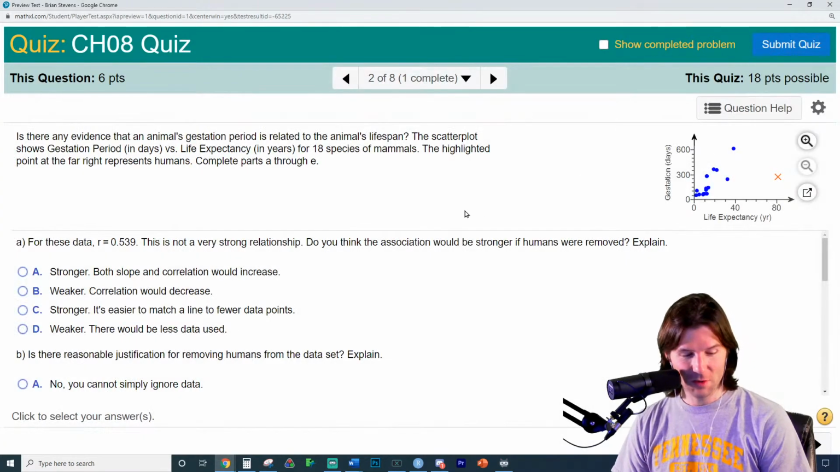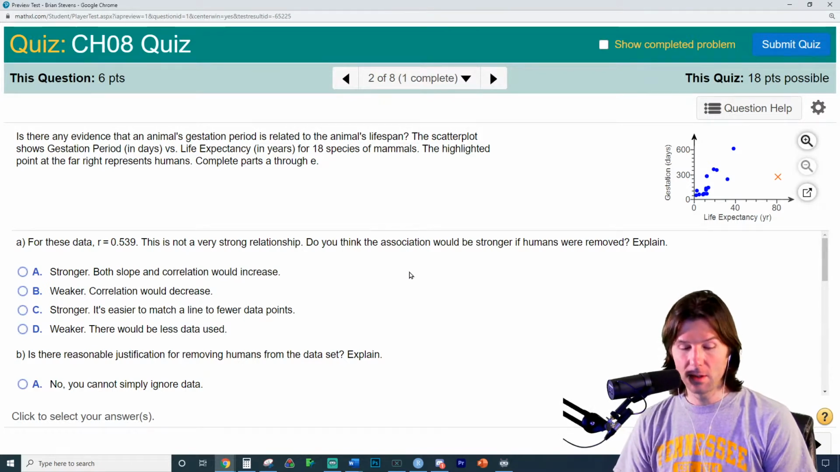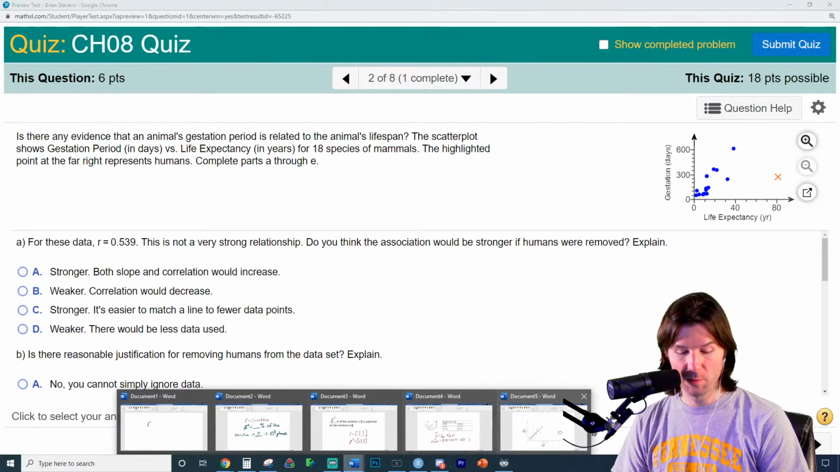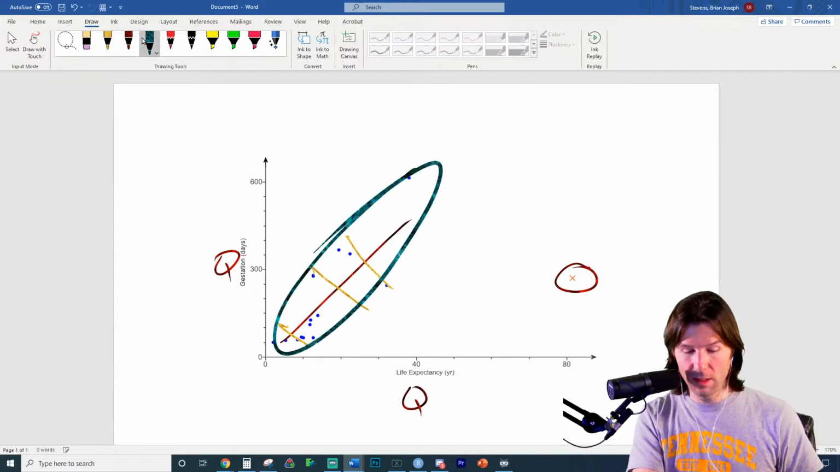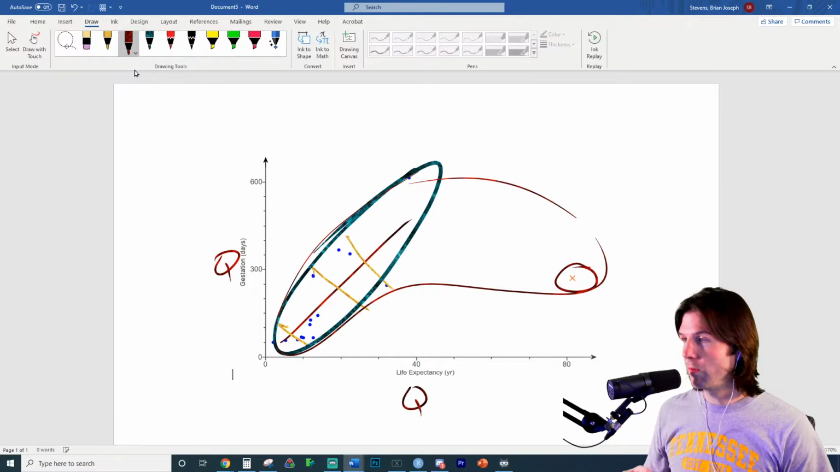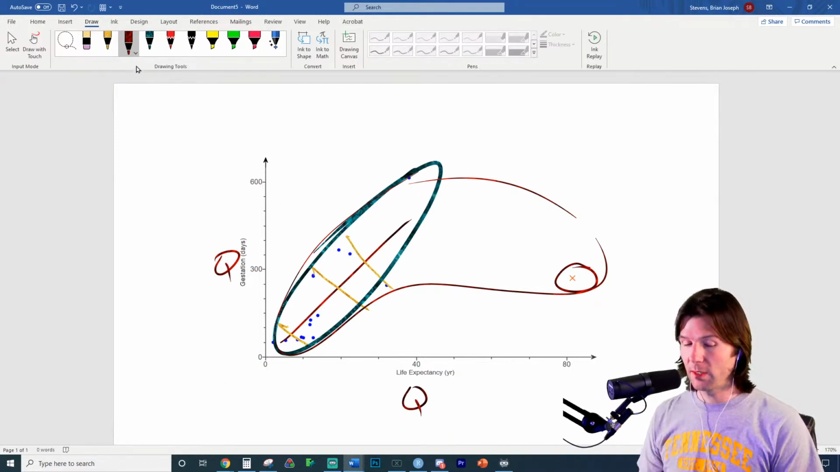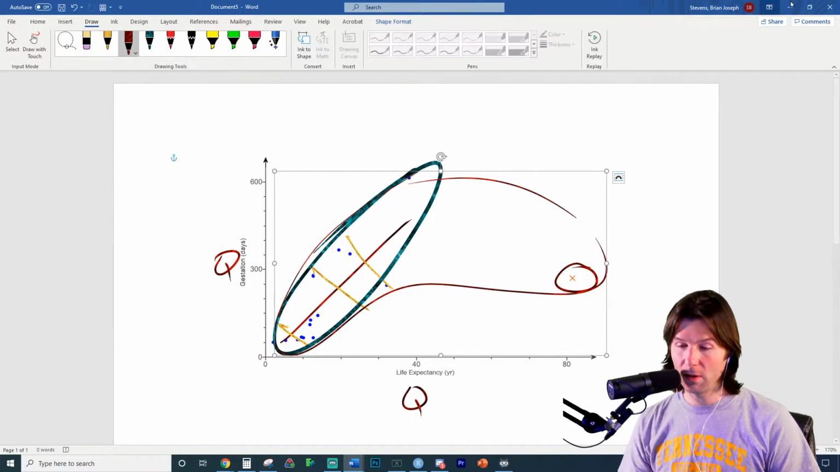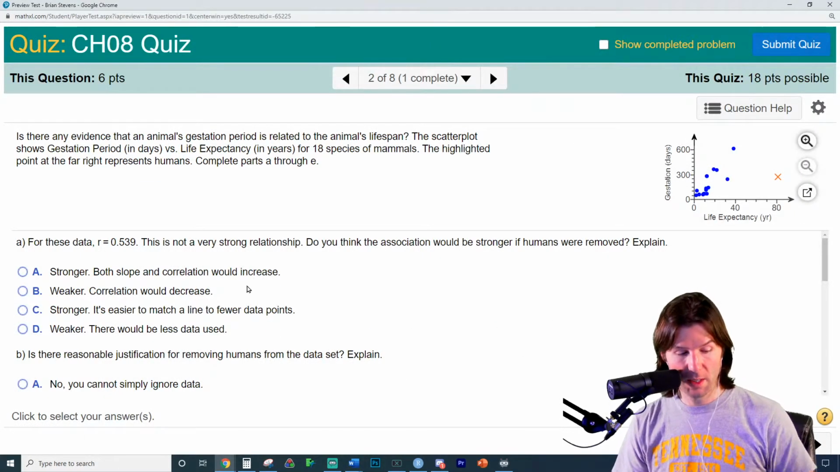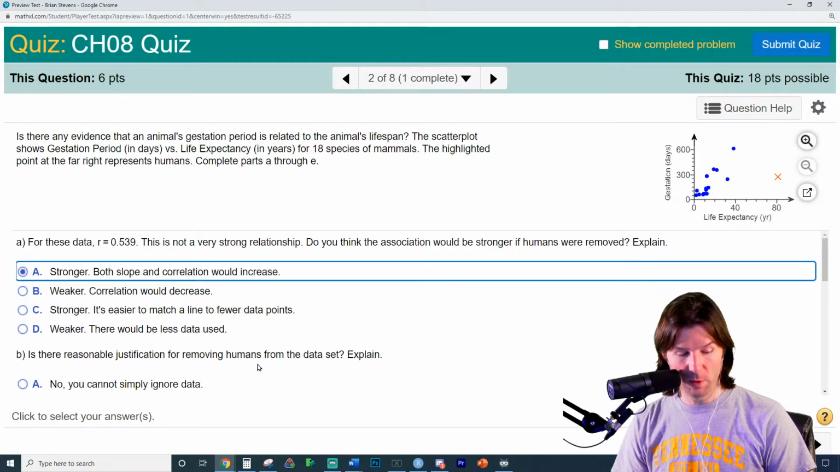And so right here, for this data, the correlation is 0.539. This is not a very strong relationship. It's moderate. Do you think the association would be stronger if humans were removed? So let's go ahead and see what happens if we remove humans from this. If we have a plot without humans, we'd have this. And with humans, we'd have this right here. So if you notice, the more it looks like a 1, the stronger it is. So this blue graphic I have right here is stronger. So the correlation would go up. Stronger, both the slope and the correlation would increase.